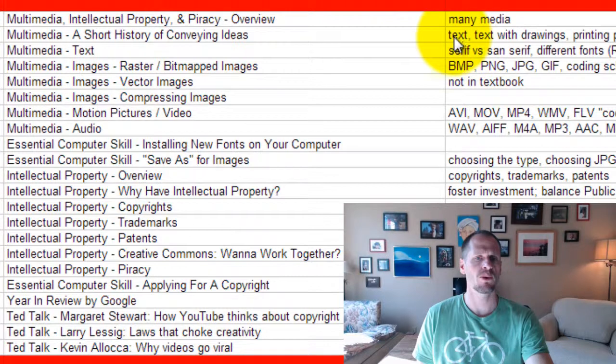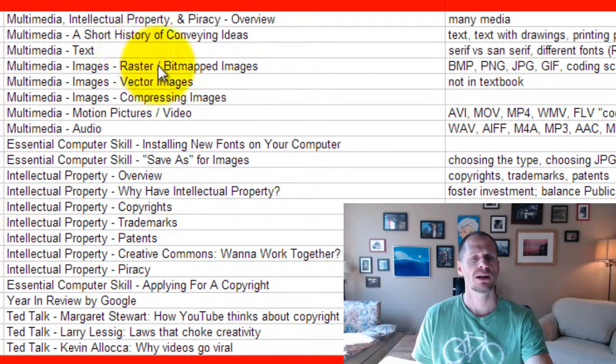ideas. How at one point we started conveying things with text, and then text with drawings, and then the printing press, and color, and photos, and radio, and television, and movies, and talkie movies, and colored TV, and computer graphic images, computer generated images, CGI.